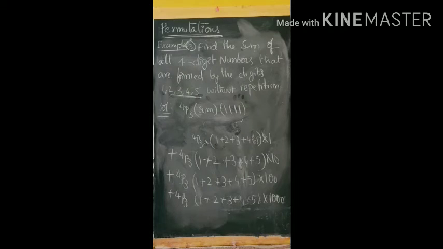Okay, if you generalize this fact, here 5 digits are given, and 4 digit numbers we have to form. Okay, in that we have to find the sum of all those 4 digit numbers. So what did we get? 4p3.